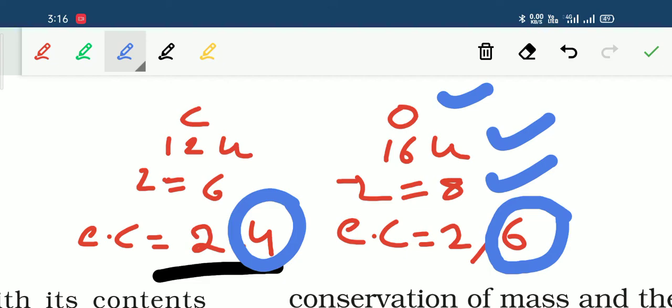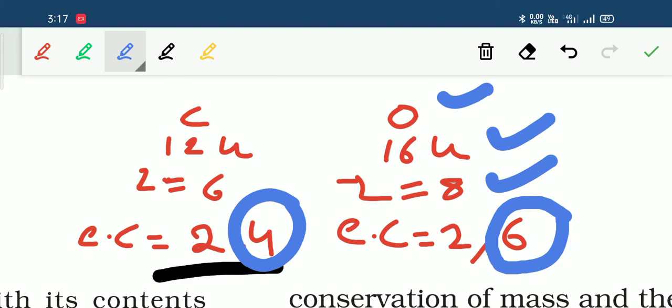Now Dalton explained that all the atoms which belong to the same element, in this case all the atoms of carbon, will have the same mass, that is 12 u, and similarly all the atoms of oxygen will have the same mass, that is 16 u.